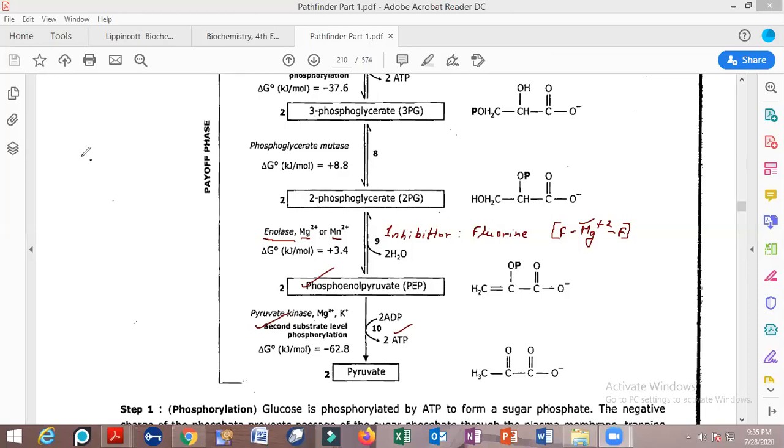The net output is only 2 ATP, plus 2 NADH plus H positive. This is all about glycolysis.